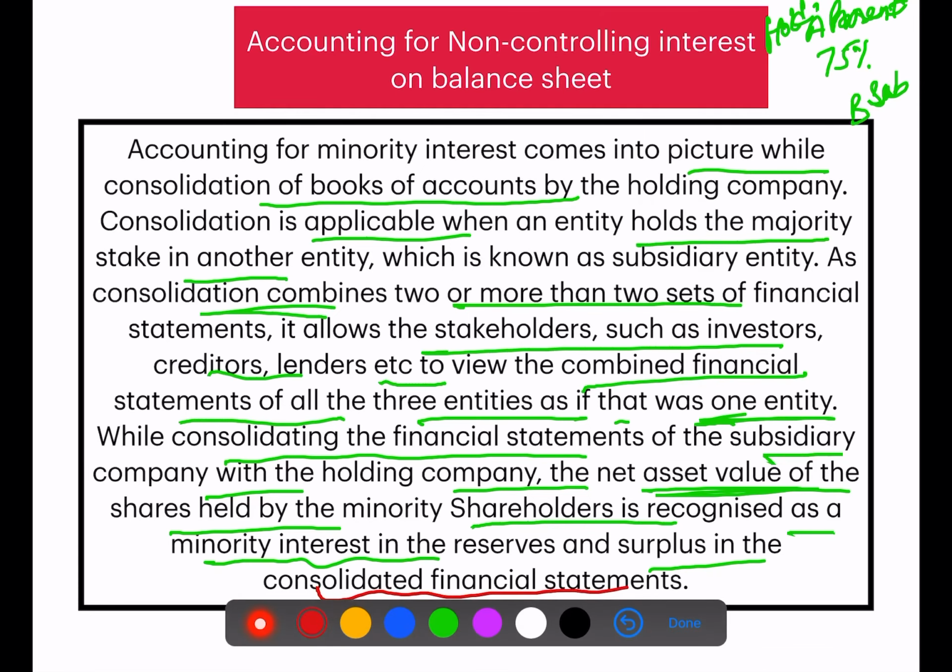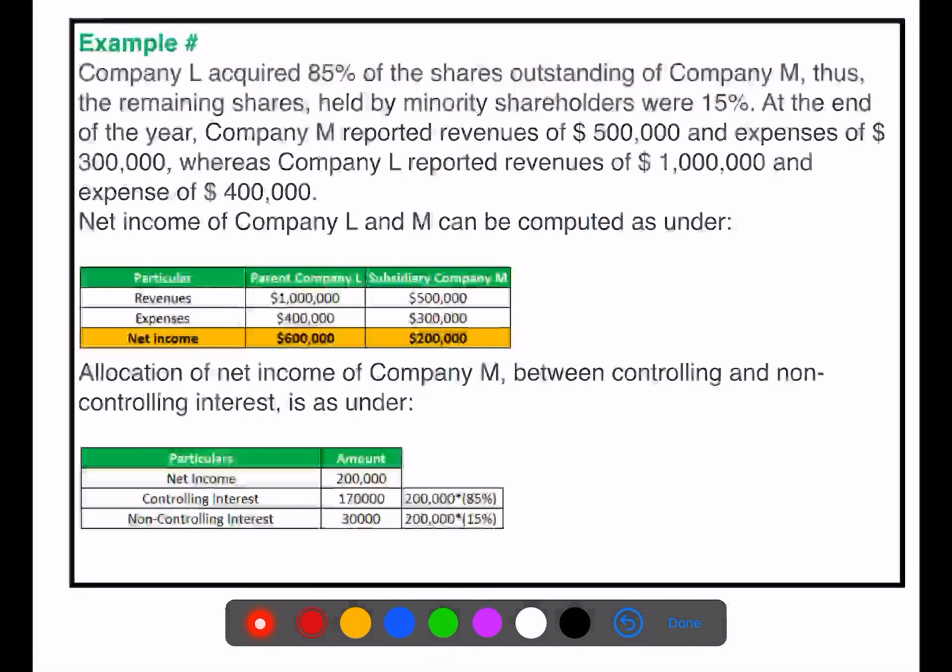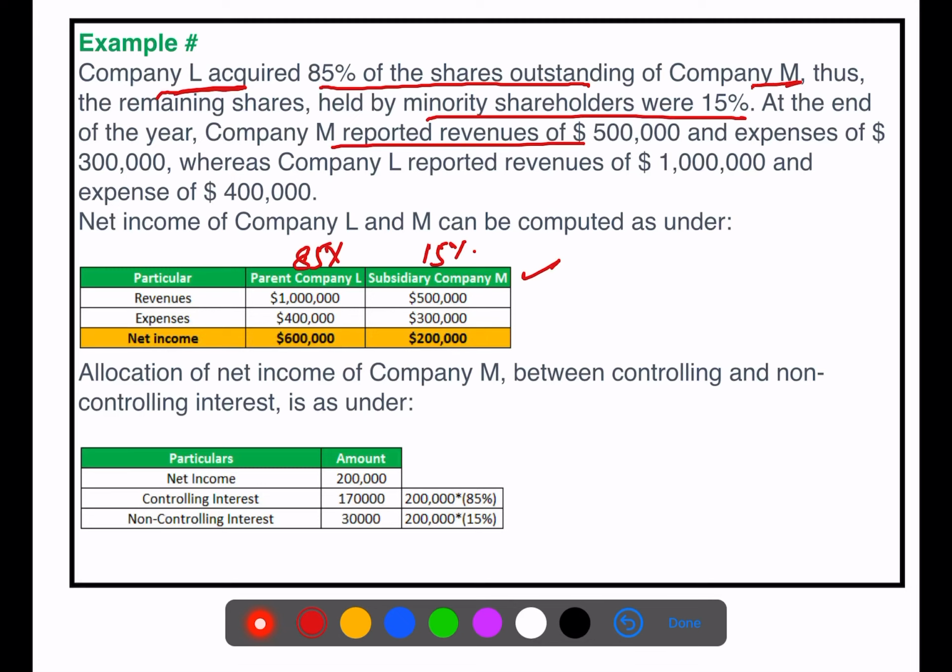Now, look at this example. Company L is the parent company and company M is the subsidiary company. Company L acquired 85% of the shares outstanding of company M. So it is the parent or holding company, and company M is the subsidiary. Thus the remaining shares held by minority shareholders were 15%. At the end of the year, company M reported revenues of $5 lakh and expenses of 3 lakh. So the net income is 2 lakh.